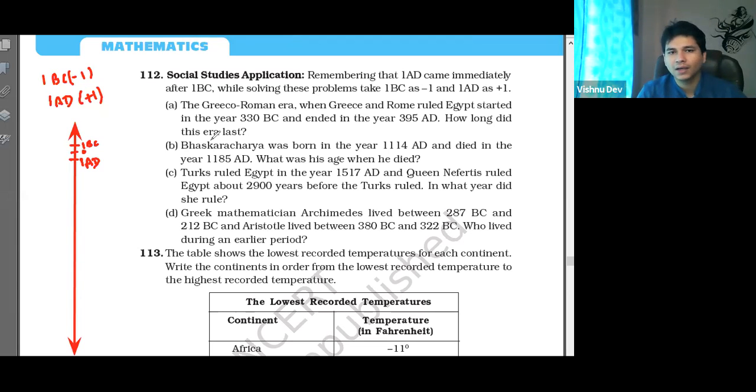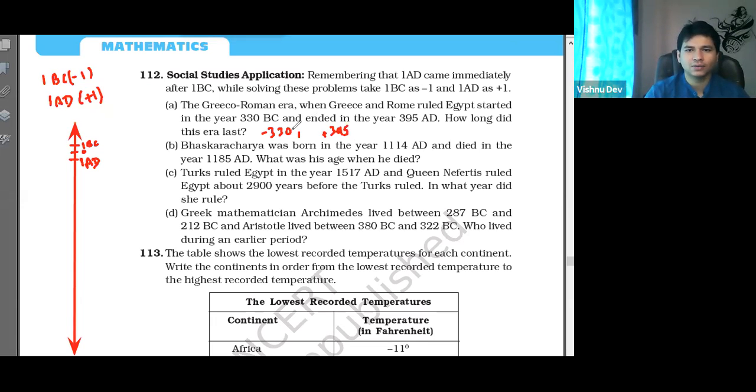Okay. Now, let us think. So Greco-Roman era, when the Greece and Rome ruled Egypt, started in year 330 BC. So 330 BC मतलब क्या हो गया? -330. Right? It ended in 395. Right? Plus 395. So what is the difference? Tell me. What's the difference?